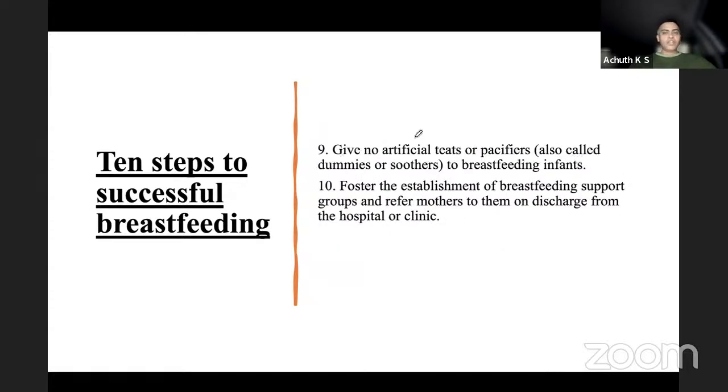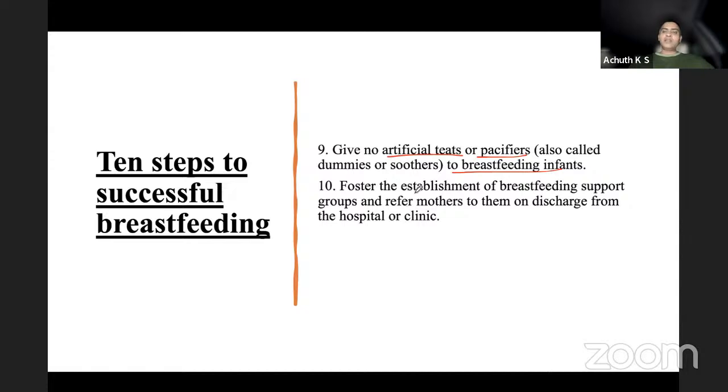And after feeding is done, tell them not to use any artificial teats or pacifiers for breastfeeding infants. When they are on breastfeeding, they should not be given any teats or pacifiers which are kept in the mouth.